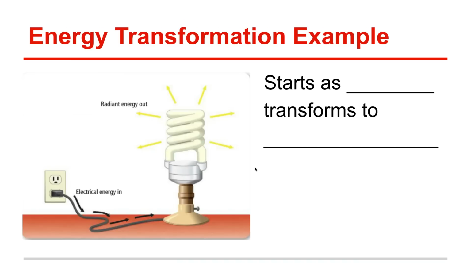So in this case, we want our light bulb to light up. In this picture, we're putting electrical energy in. So we're starting as electrical energy. And once we plug our light bulb in, we get light out of it. So it's transforming, or changing, from that electricity that's flowing in to light, or we can call that radiant energy.